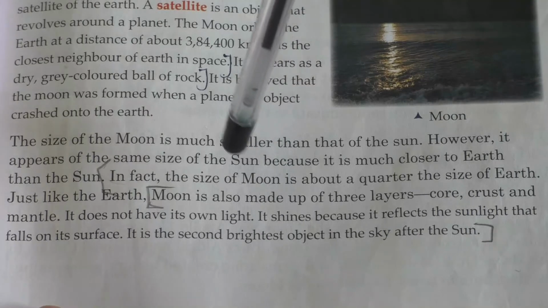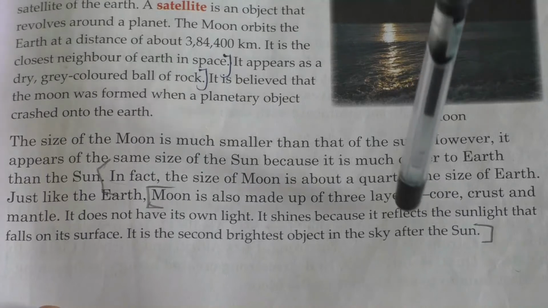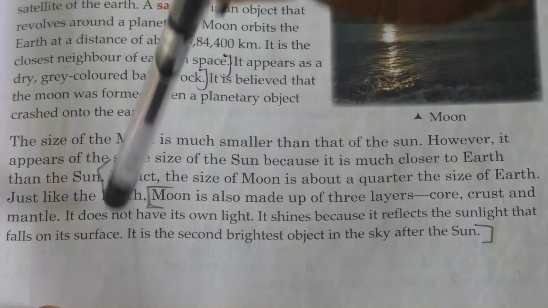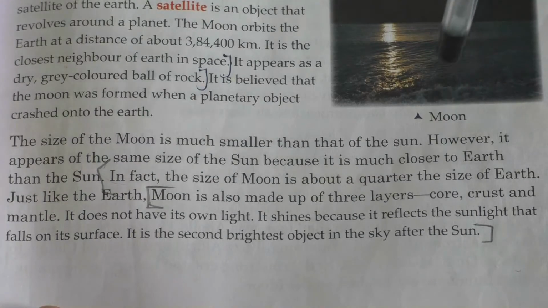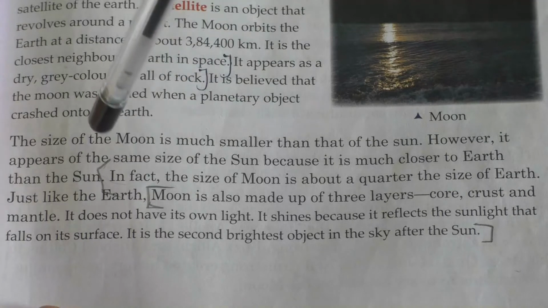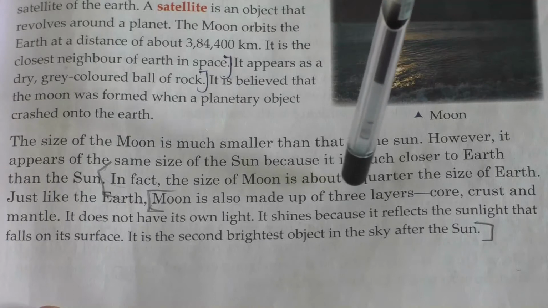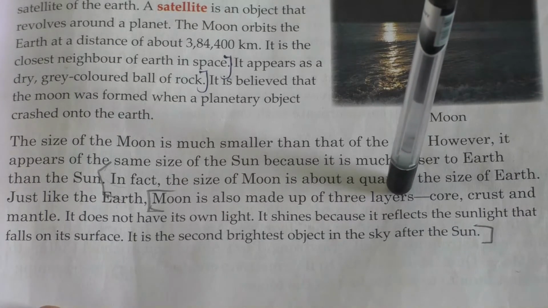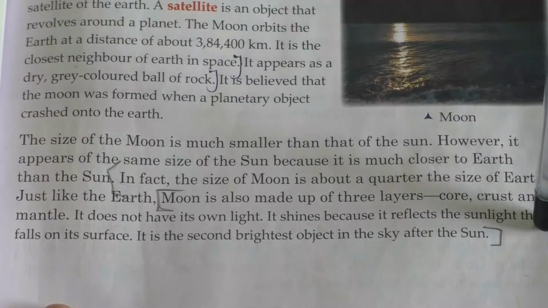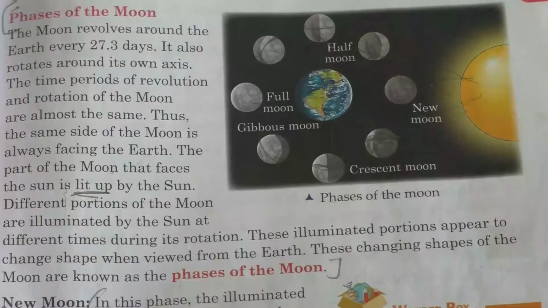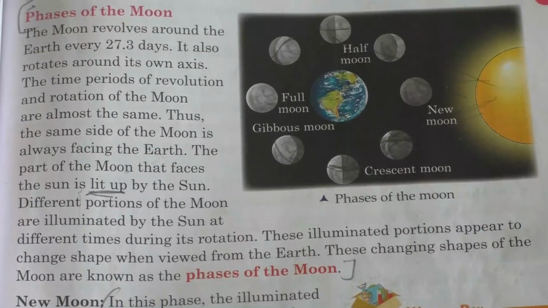But it shines, isn't it? It shines because it reflects the sunlight that falls on its surface. It is the second brightest object in the sky after the sun. Clear, children? Yes. So children, now let us learn about phases of the moon.